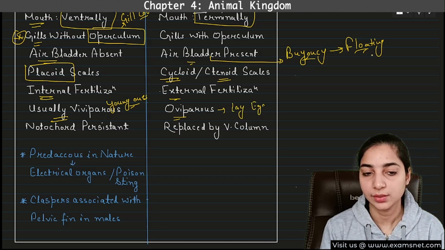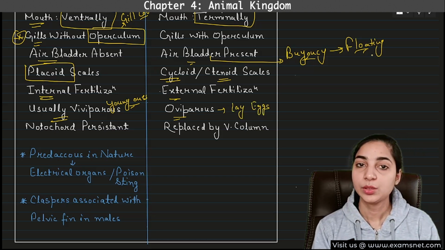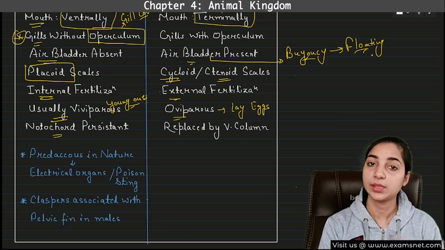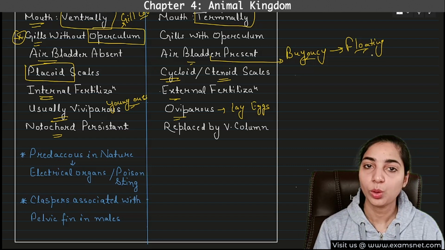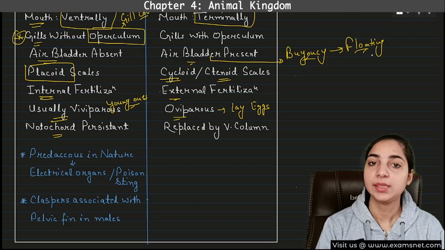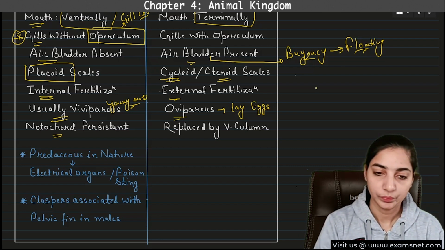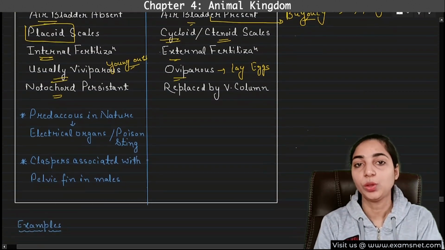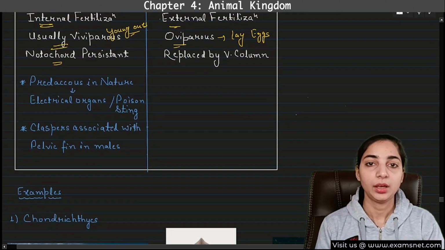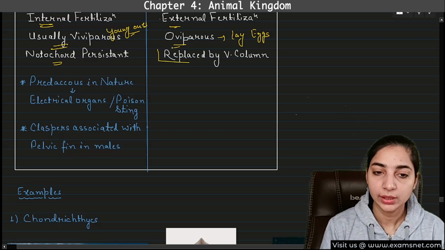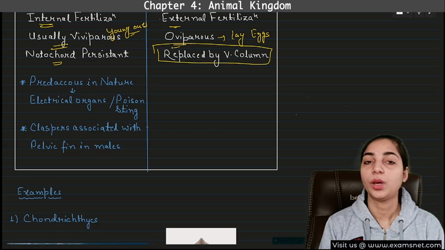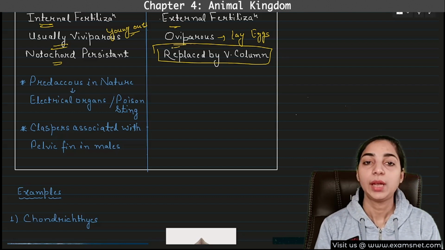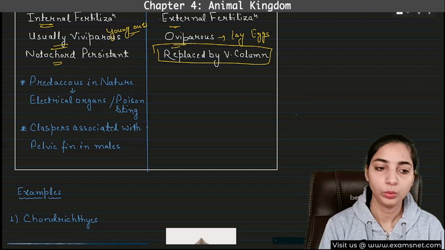They will lay eggs. In case of Chondrichthyes, notochord is persistent. Okay, notochord is still persistent. Whereas in case of the Osteichthyes, it is replaced by the vertebral column. Okay, so here also we can see that the feature of the Osteichthyes is more advanced as compared to the Chondrichthyes. Okay, so in case of Osteichthyes, the notochord is replaced by the vertebral column, same as we human beings. We also have vertebral column instead of the notochord.